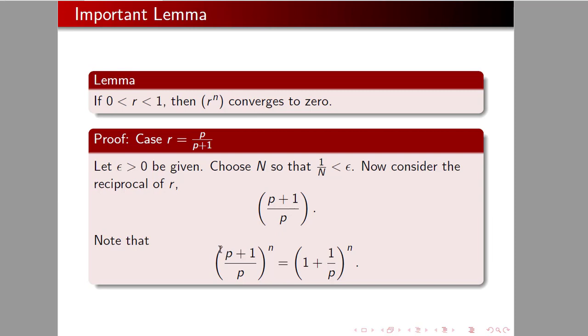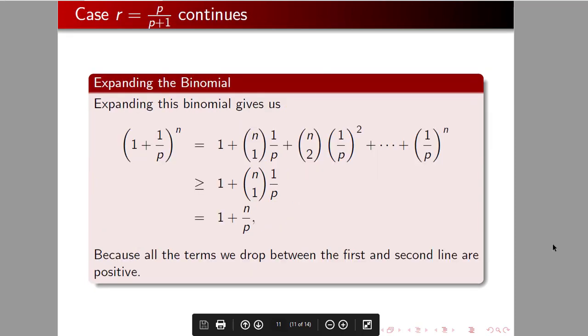Now note that p plus 1 over p is equal to 1 plus 1 over p, again, to the nth power. I'm going to be taking these to the nth power. I've broken it down like this because I want to expand it as a binomial. So when we expand it out, I get 1, and then n choose 1 times the second thing, 1 over p, plus n choose 2 times the second thing squared, and we keep going out like that till we get to the end.